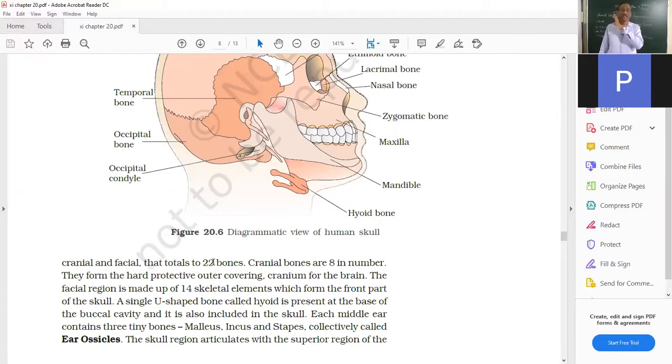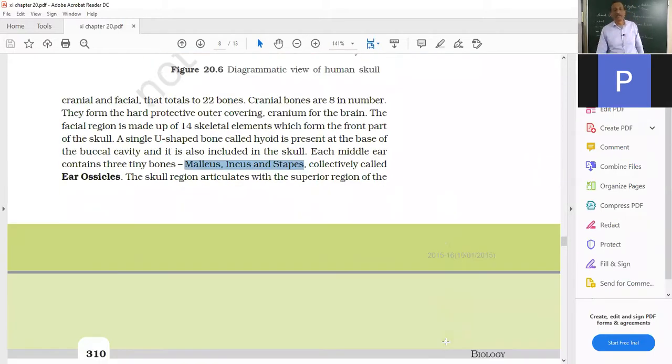Then 6 bones are found in the ear. The 3 bones you already studied in the previous class. I think in class 9th you have studied the 3 bones. The hammer, anvil, and stirrup. Those 3 bones we call the malleus, incus, and stapes. So these are 3 bones found in each ear. So 3 this ear and 3 that ear, total 6 bones. And then the hyoid bone is there.